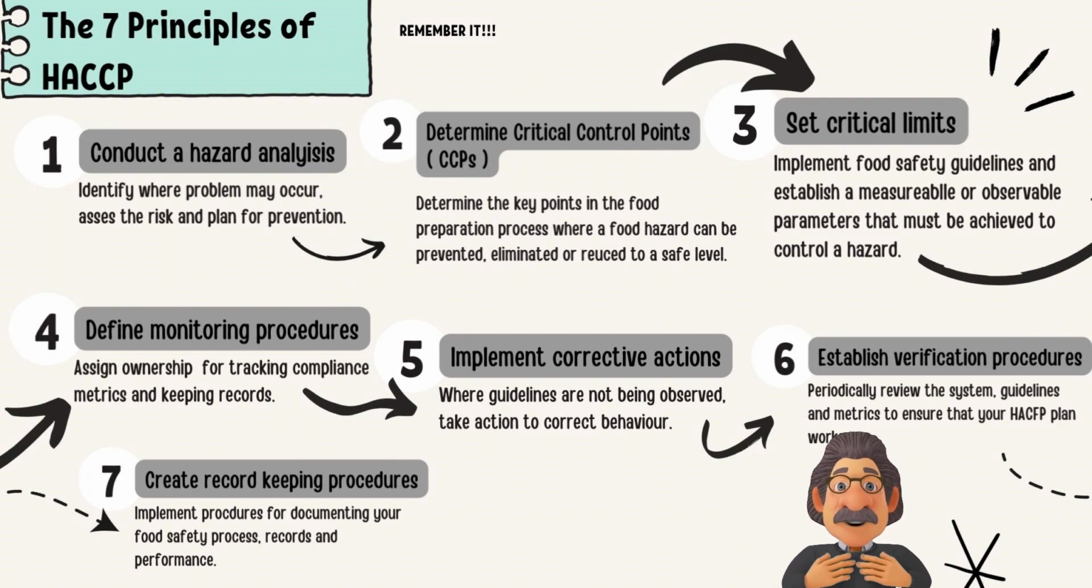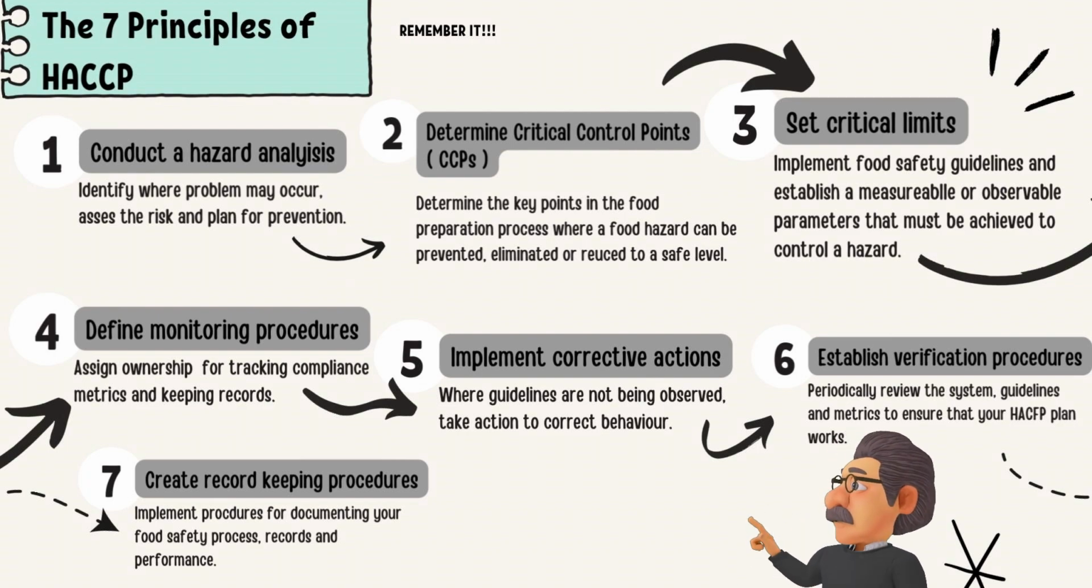4. Define monitoring procedures. Assign ownership for tracking compliance metrics and keeping records. 5. Implement corrective action. When guidelines are not being observed, take action to correct behavior. 6. Establish verification procedures. Periodically review the system, guidelines and metrics to ensure that your HACCP plan works. And the last one, 7. Create a record keeping procedure. Implement procedures for documenting your food safety process, records and performance.